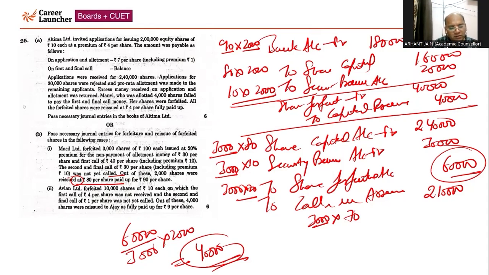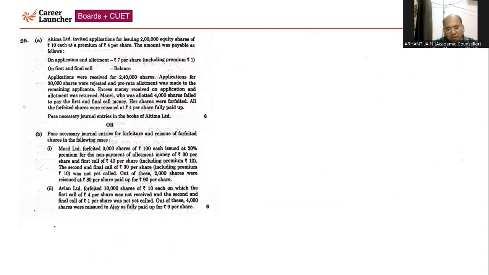Now we are going to solve the next case that is related to Avian Limited. Now, with respect to Avian Limited, this is a quite easy case. The company has forfeited 10,000 shares of 10 each. Final call 4 was not received. First call was not received. Second call was not called. So out of 10, second call has not been called up. First call is 4, that is 4 rupees not received. And remaining, that is 10 minus 5 rupees.